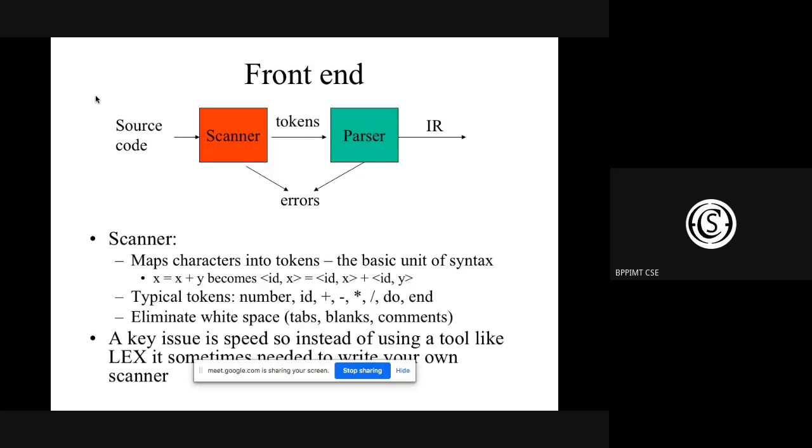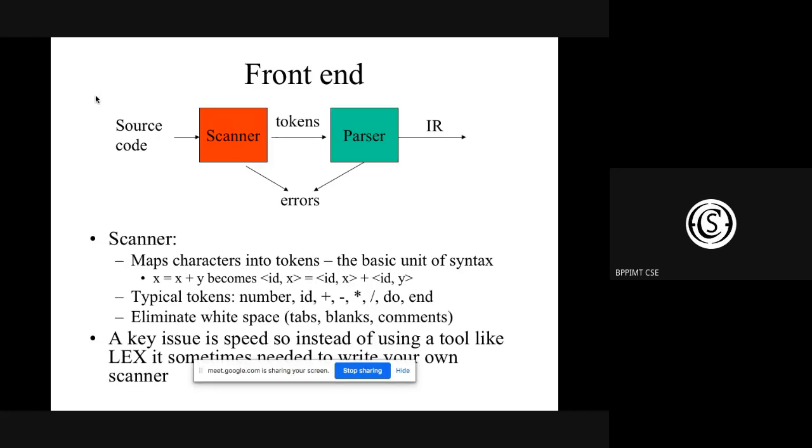where the front end function is divided into two parts: the scanning or the lexical analysis, which generates the tokens, and the tokens will be used as the input for the next phase, which is the parser. Also, it is known as the syntax analyzer. And this syntax analyzer, or the parser, will generate the intermediate representation of our code.